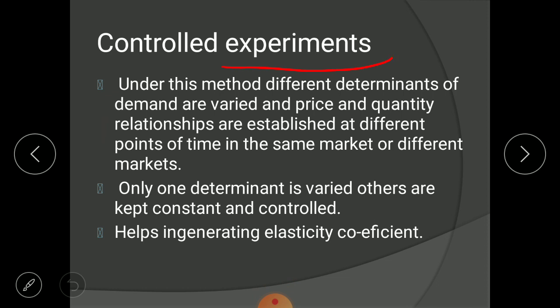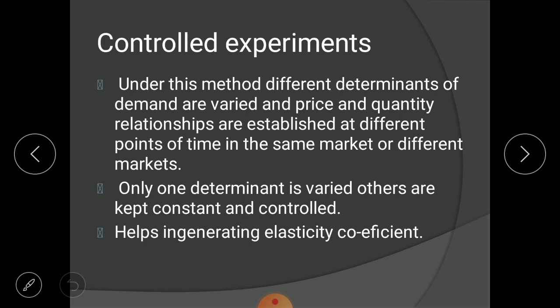You must know the meaning of the word experiment. Experiment simply means trial and error; we are trying something, and if we get the result we will be happy with it and apply it in a real life situation. But here it is written controlled experiment, meaning we are doing the experiment in a controlled situation. In the context of demand forecasting, controlled experiment simply means we are doing a marketing experiment in a controlled situation. This is the basic definition of controlled experiment.